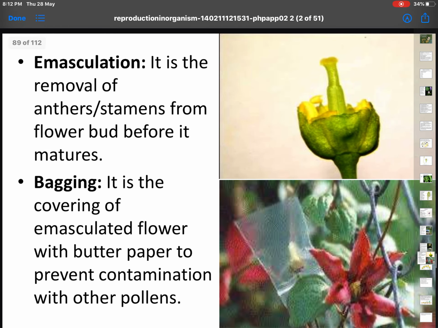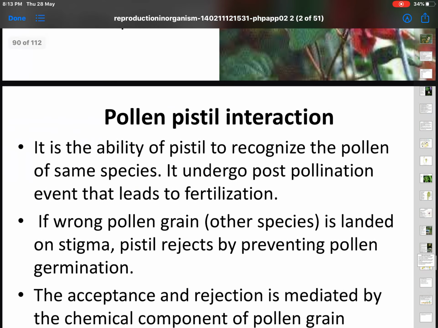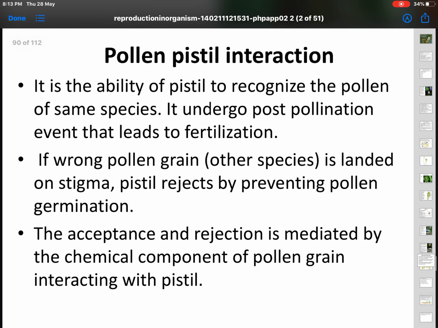What is emasculation? Masculine means male. Emasculation is removing the male part of the flower. It's the removal of anthers or stamens from the flower bud before it matures. The second one is bagging, the process of putting a bag on the stigma. It is the covering of emasculated flowers with butter paper to prevent contamination with other pollens. So the pollen grains will be protected, the genome is protected.